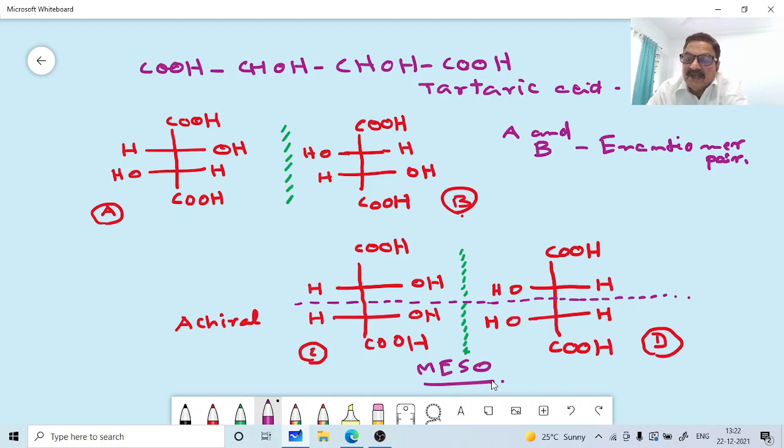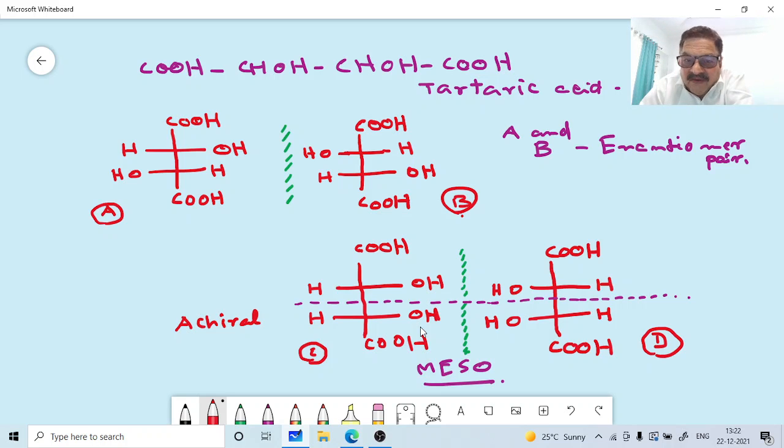Now, rotating structure C by 180 degrees in the plane of the paper, it will be superimposable on D. So this is the concept of mesocompounds. So achiral molecules we are getting here. C and D are identical and represent the same molecule. Now you see, mesocompounds also exist for compounds with more than two stereogenic centers, as long as there is a plane of symmetry.